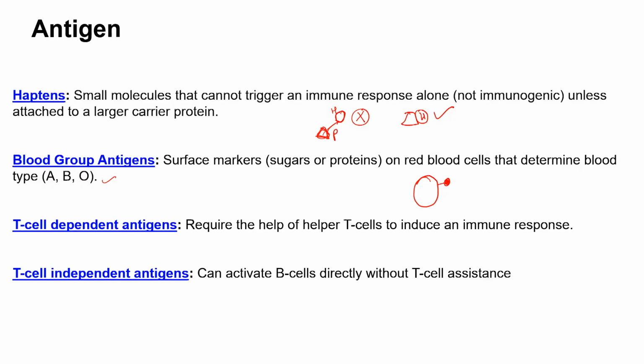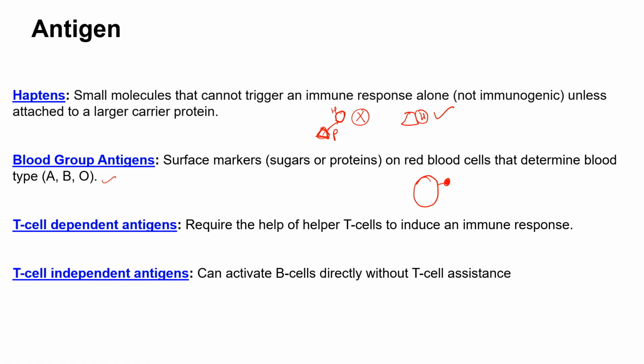Apart from that, we classify antigen based on its reactivity against the T cell population. As we know, there are two types of lymphocyte, one is called T and the other is called B, and T cell specific immunity is critically important for generating a cell mediated immune response. So sometimes there are antigens which are dependent on T cell processes. Once the T cell processes them, those antigens can induce an immune response. So these are actually dependent upon T cell, and therefore these are called T cell dependent antigen.